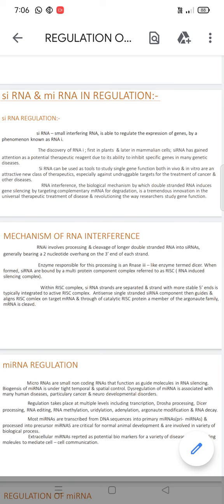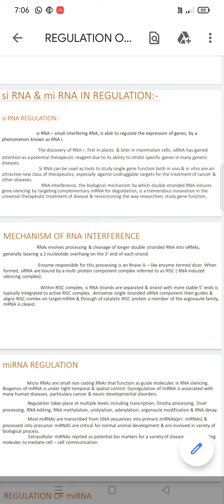siRNA can be used as tools to study a single gene function both in vivo and in vitro, and they are an attractive new class of therapeutics, especially against undruggable targets for the treatment of cancer and other diseases.